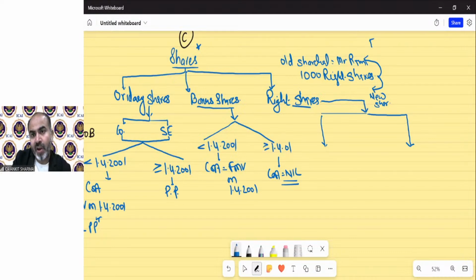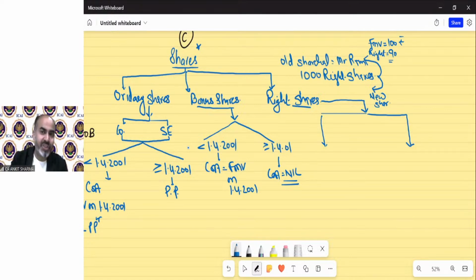Suppose the FMV of these shares is 100 rupees, and the right share value, the right price, that is for only Mr. Ram, is 90 rupees. So the company says, if you want to purchase, we can sell these shares to you at 90 rupees each share. And if you do not want to purchase, then we will issue these shares into the market at the value of 100 rupees per share.